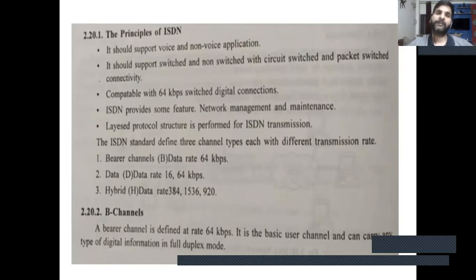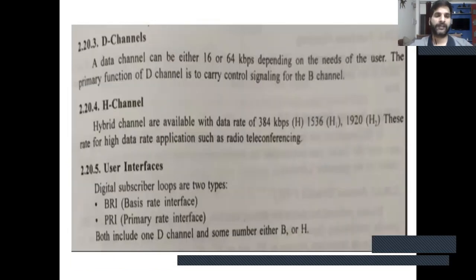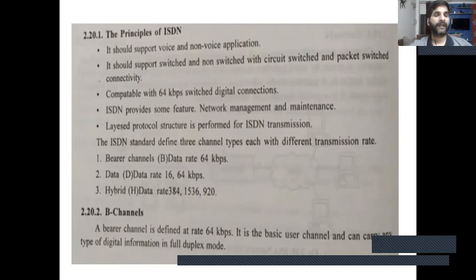Different channels have different capacities. So first we define the B channel. What is the B channel? B channel means bearer channel. A bearer channel is defined at a rate of 64 kilobit per second. It is the basic user channel and it can carry any type of digital information in full duplex mode. So the first channel is the B channel of the ISDN.